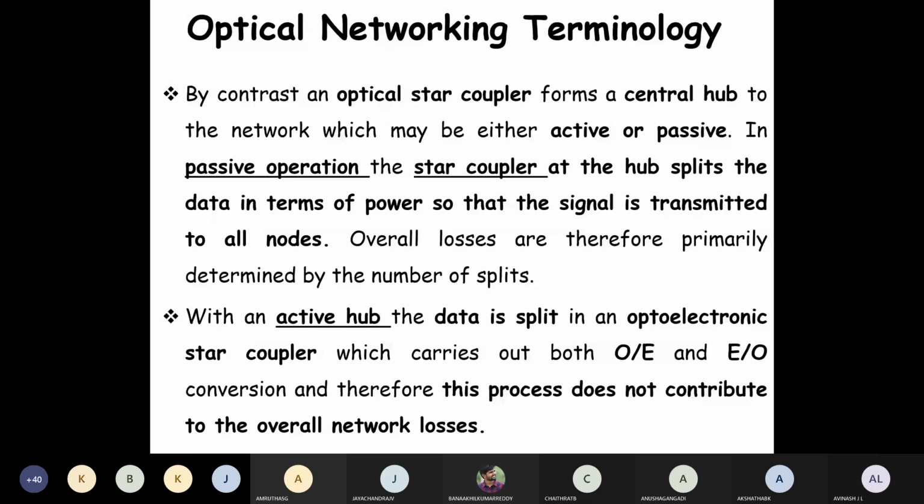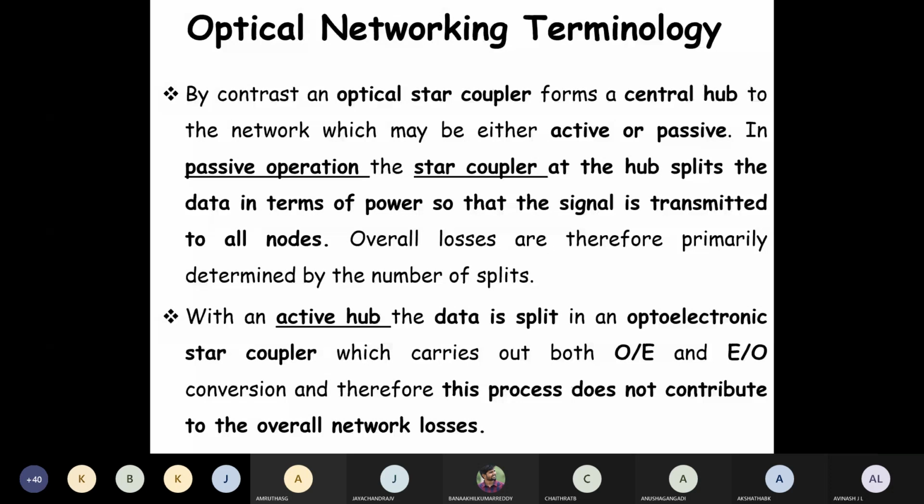The ring and star topologies can be combined in order to make the mesh configuration. In the mesh configuration, the center is connected to all, and if we make it a ring connection, all will be connected to all. That is the combination of ring and star topologies, and it gives the next configuration called mesh configuration. This mesh configuration provides the interconnections among all network nodes. Finally, we can conclude that optical networks can be implemented using either a single topology or a combination of topologies. That is exactly the concept.